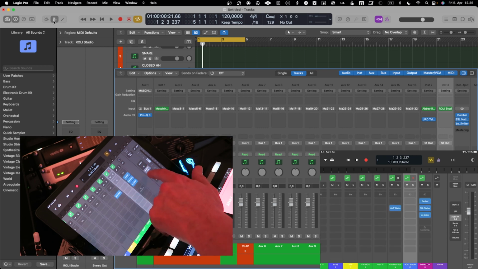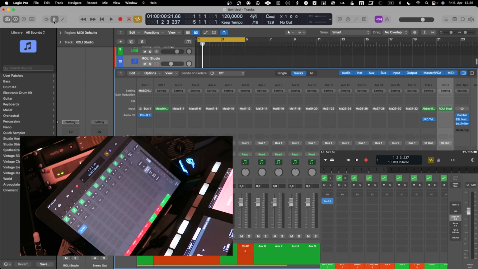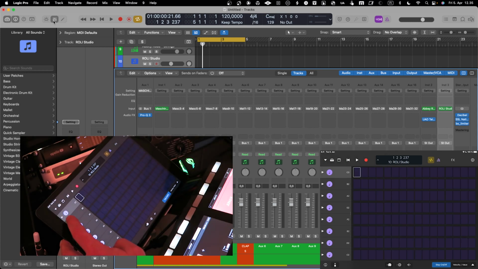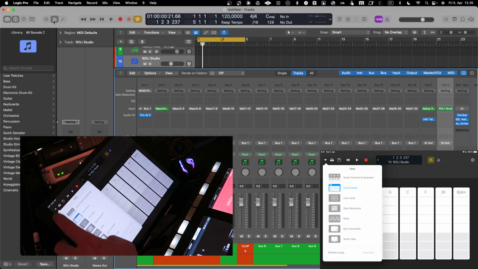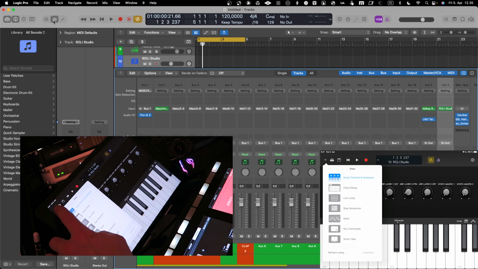In my eyes, this is pretty convenient to use with Logic, and when I have used Logic Pro X, I have used this sidekick for that reason, because the integration is great. You have different modes over here as well. If you are programming drums, you could use the step sequencer, chord strips, or different controls like smart controls for your needs.